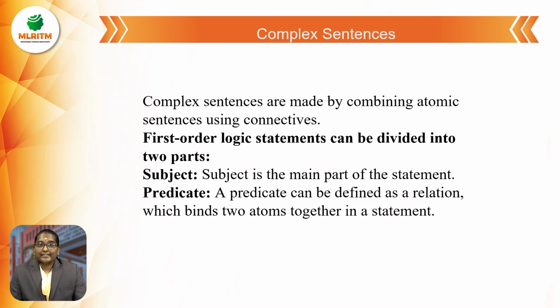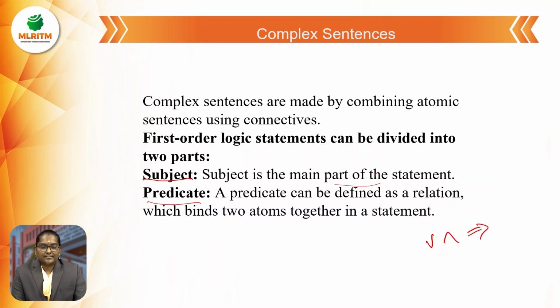Next, complex sentences. Complex sentences are made by combining atomic sentences using connectives. Connectives are nothing but and, or, like that. First order logic statements can be divided into two parts. The first one is the subject part and the second one is the predicate part. In any statement, the subject is the main part of the statement.